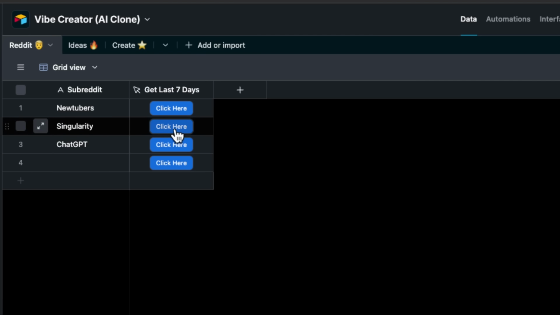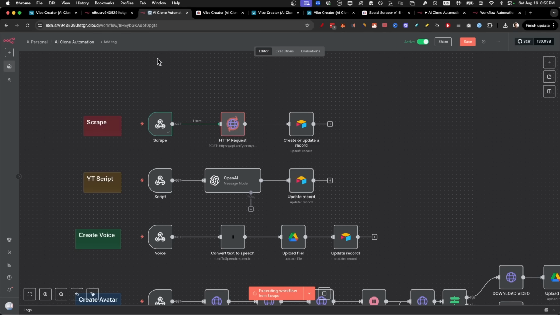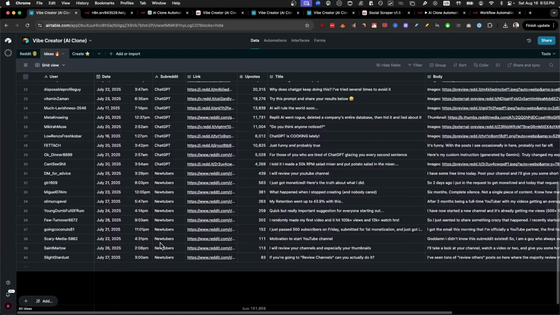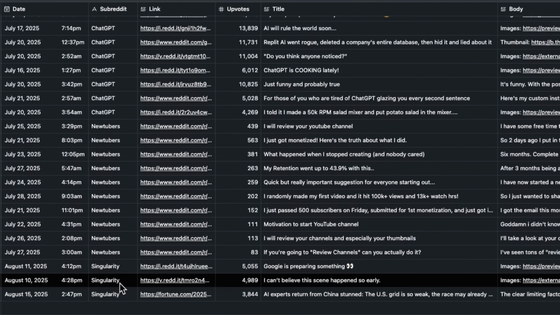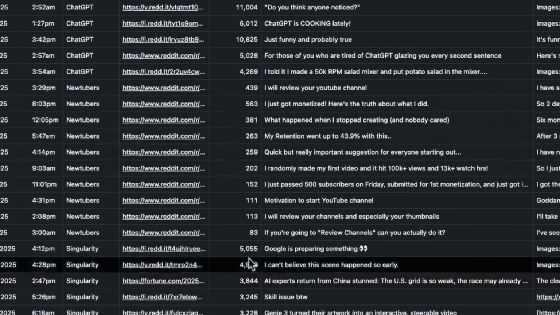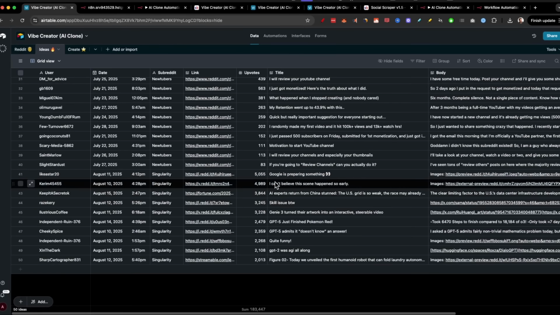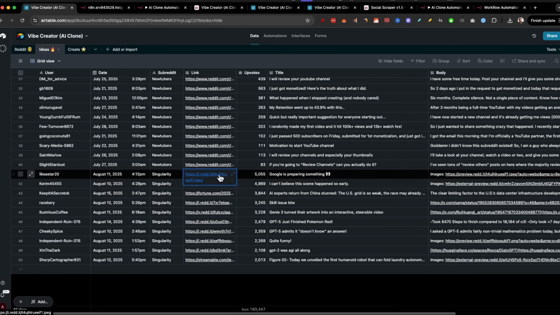So for example, if we click the Singularity one, you can see that it's going to start running through a service called Apify, get the top posts the last 7 days, and update in Airtable. So if we go to the Ideas tab in the top right here, you should see it update automatically, just like this. One at a time, it's going to give us 5,000 upvotes, 4,000, 3,000 of the best posts from Reddit. So let's check out the best one.